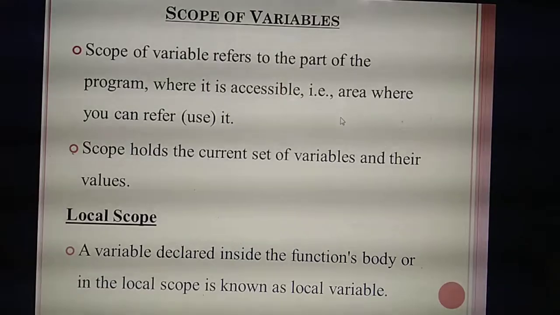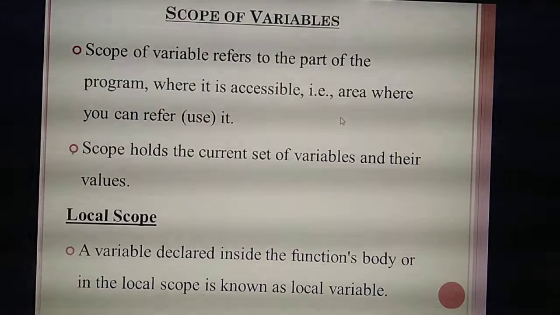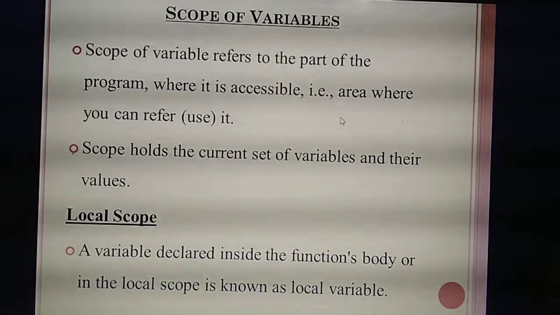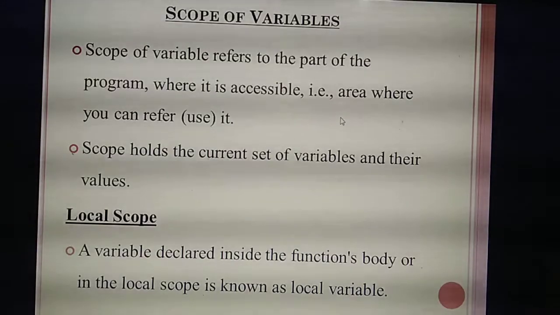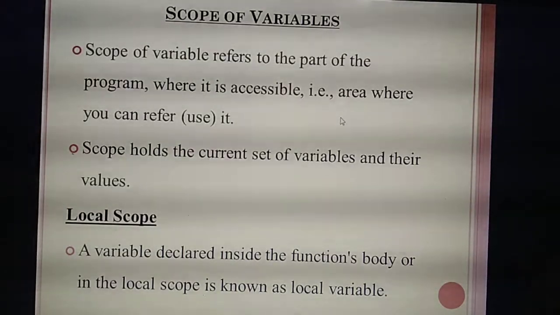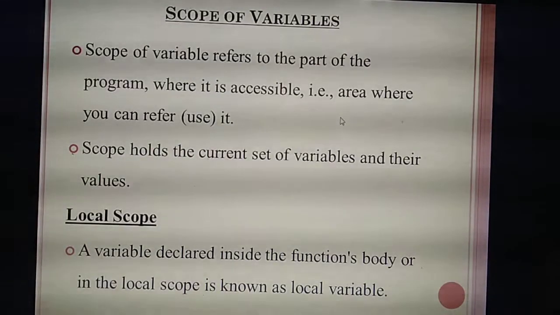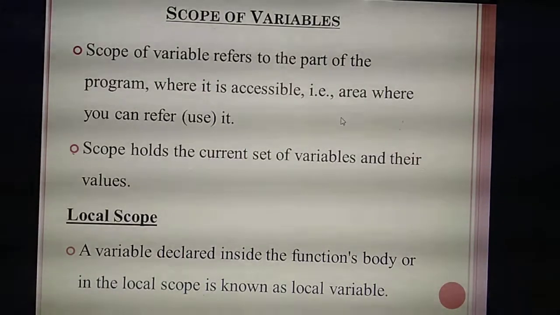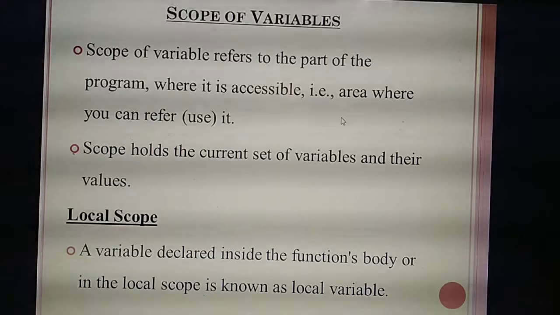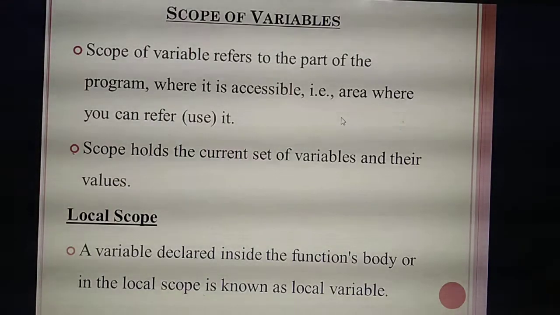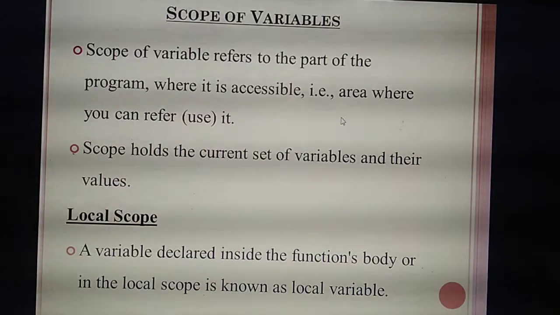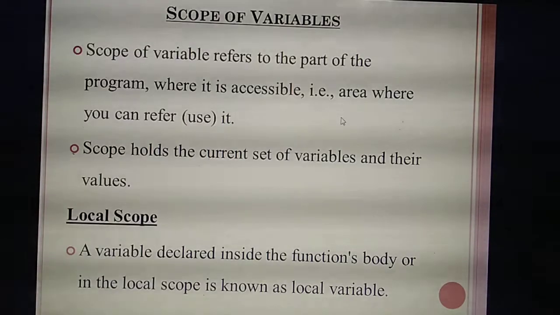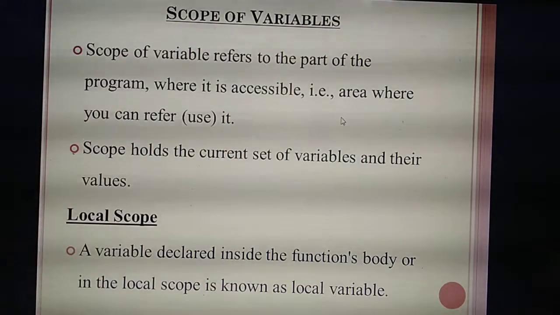So the next thing is the scope of variables. This you have already studied in 11th standard also, and in 12th standard, this also you have studied in the 3rd chapter, the same thing only, okay? Scope. So what do you mean by scope? Scope means visibility of variables. Already you have studied this thoroughly in chapter 3, isn't it? Global scope, local scope. All this you have already studied thoroughly.